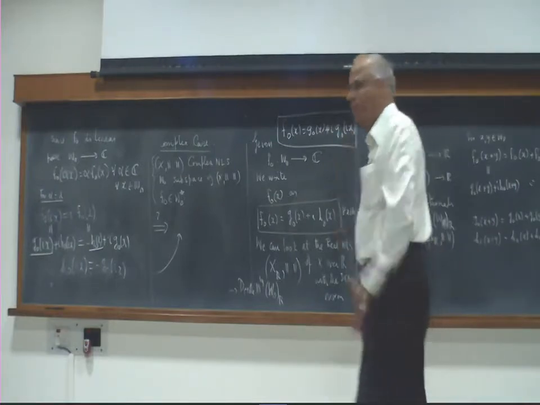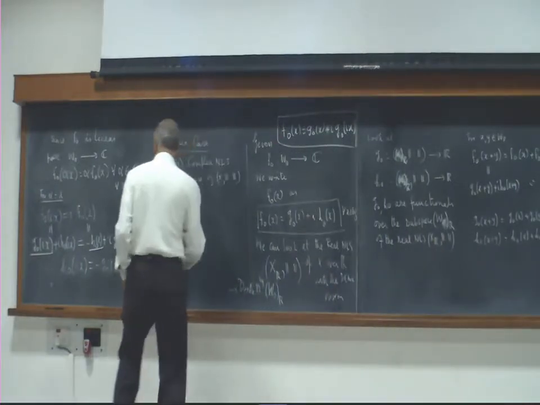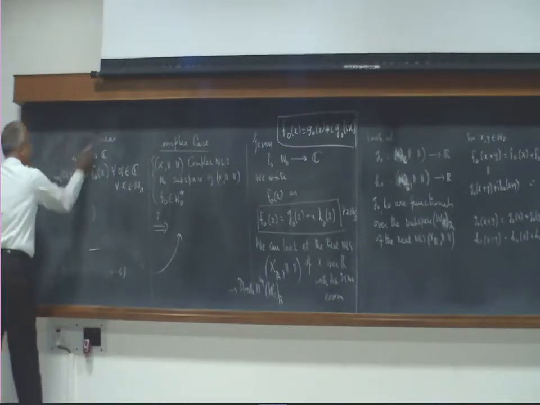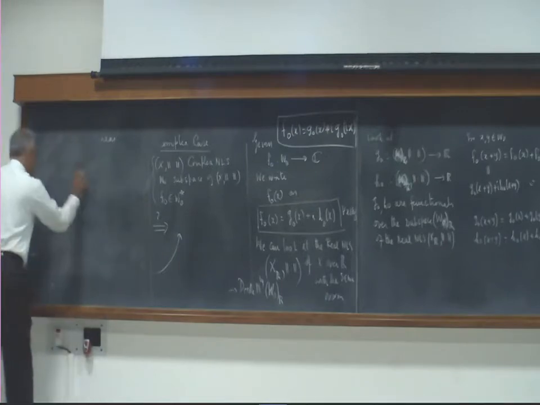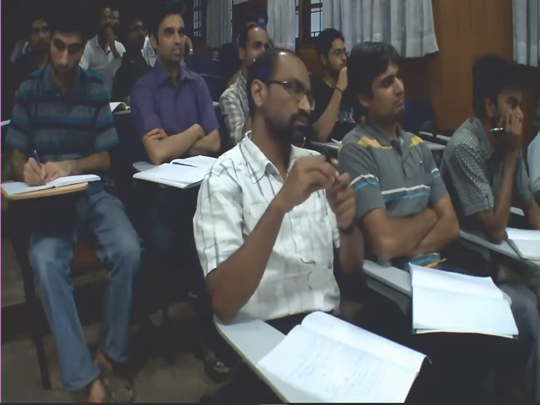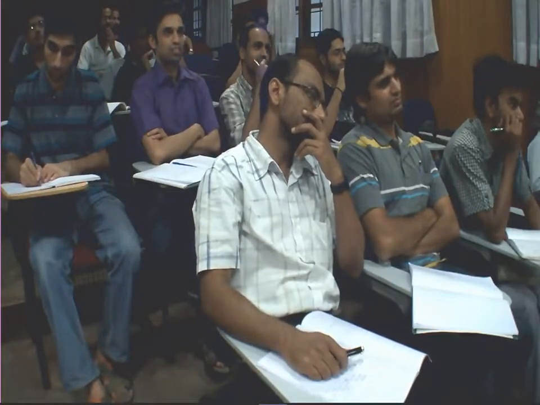Let me give you a simple example. Let us forget about Hahn-Banach theorem for the time being, okay? To make this point very, very clear to you, let us take C2, even, let me take even C. Just to avoid confusion, let me take x to be C2, okay, and then f to be C.